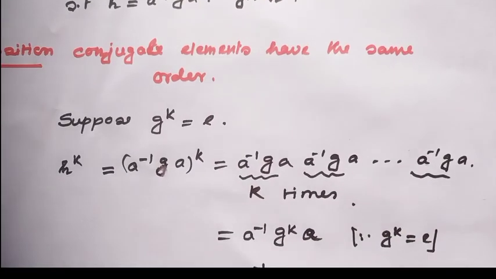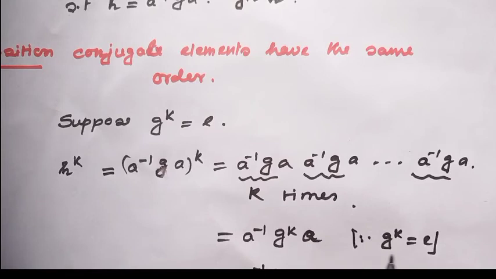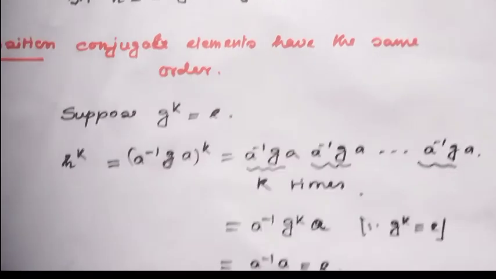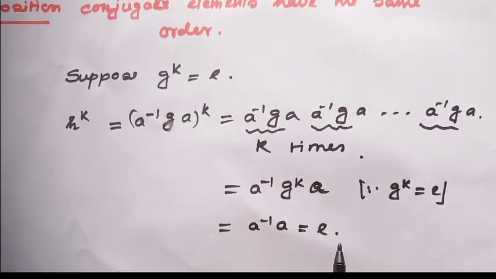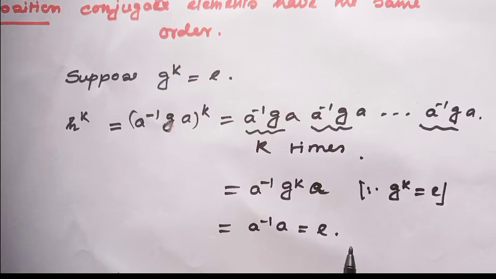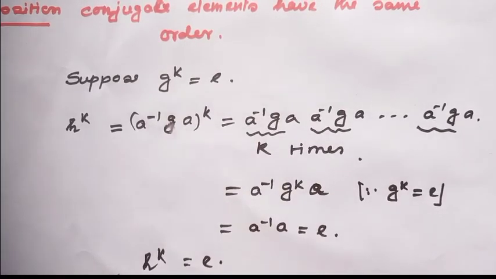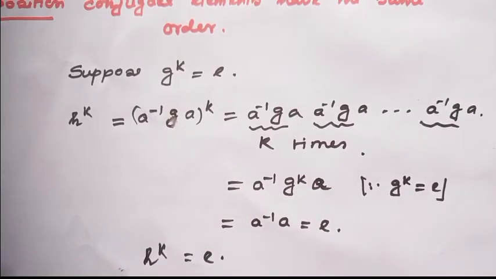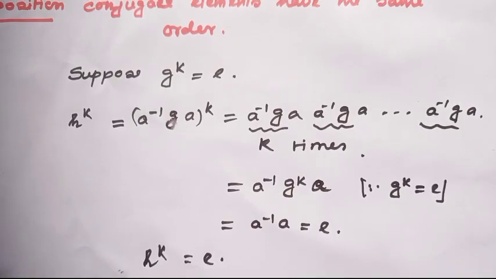Then I will get A inverse G to the power K times A. And since G to the power K equals identity, this is equal to A inverse A, which is equal to identity. That means H to the power K equals identity. So the order of H is also the same. G and H both have order K.